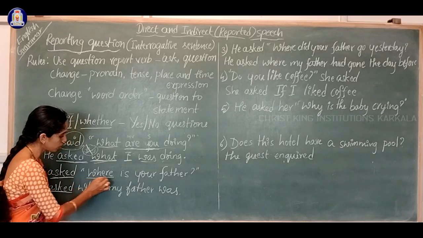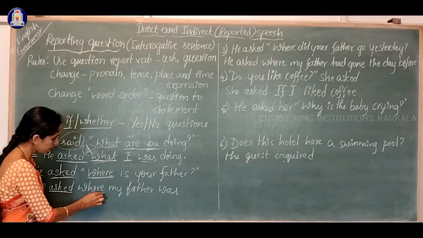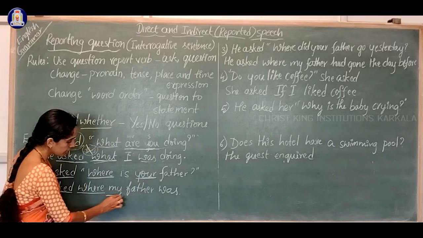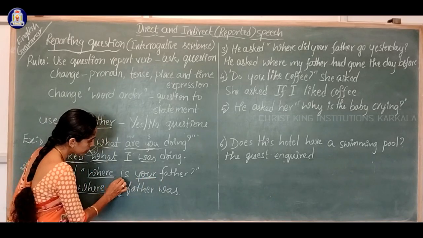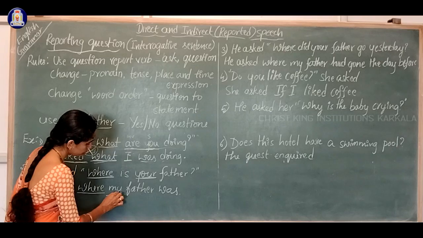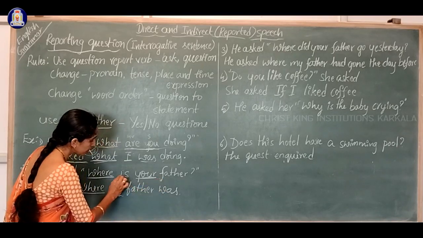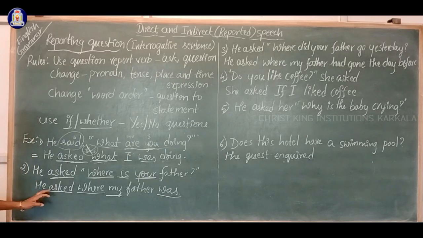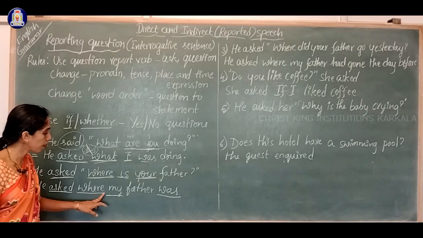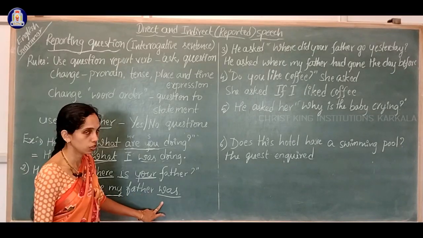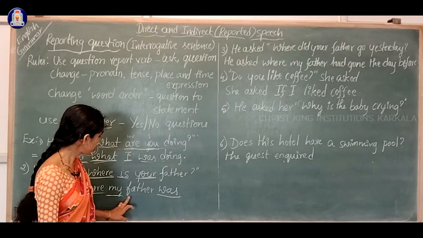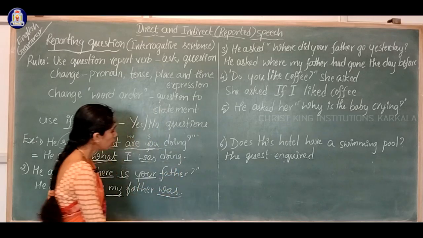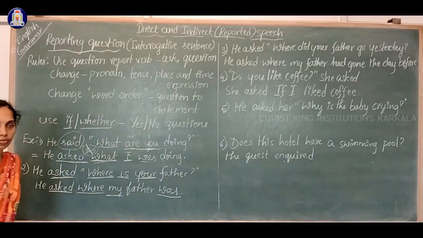The WH question word remains the same here, and in the place of your, my has come. Then is became was here. Okay. He asked where my father was. And here is the full stop, not the question mark.